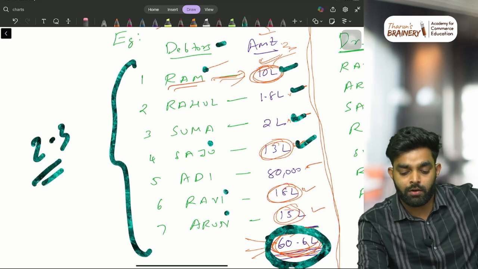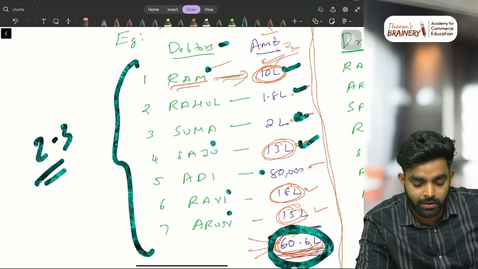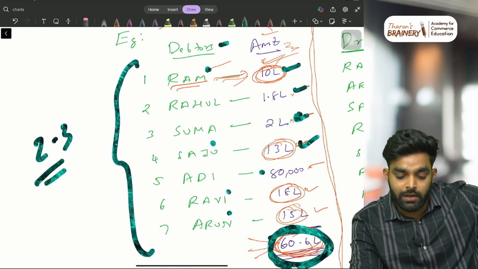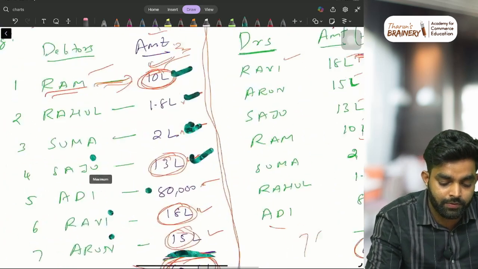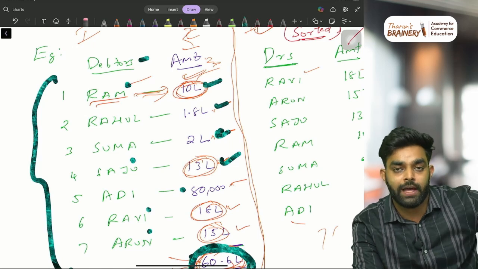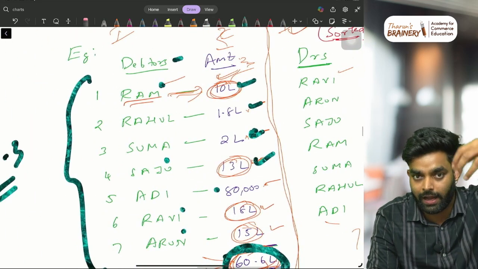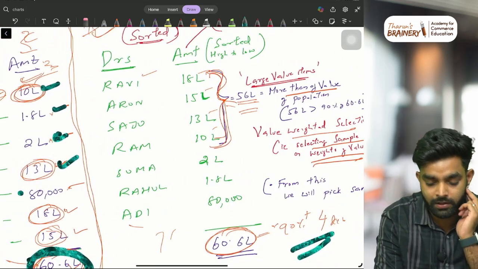These guys owe around 80,000, other guys are only owing 1.8 lakh, 2 lakh. But these 4 people are owing bigger money. So in the 60 lakhs, around 90% is these 4 people. So when you are picking a sample, it's better to pick from those 4 people, right? Because they are more. So what we'll do is arrange them in ascending order or something, that is not for sampling.